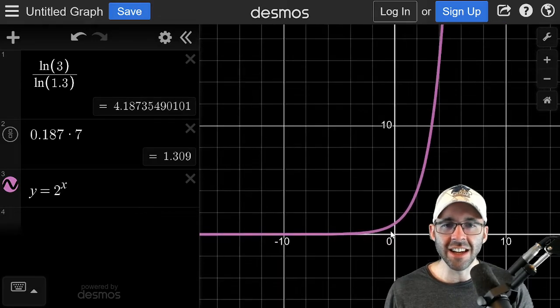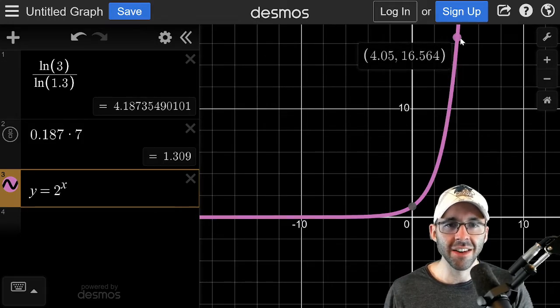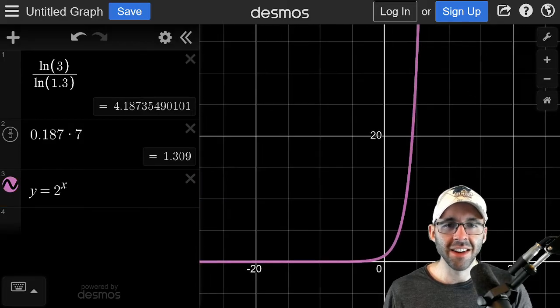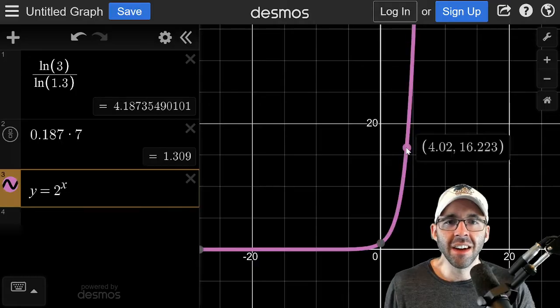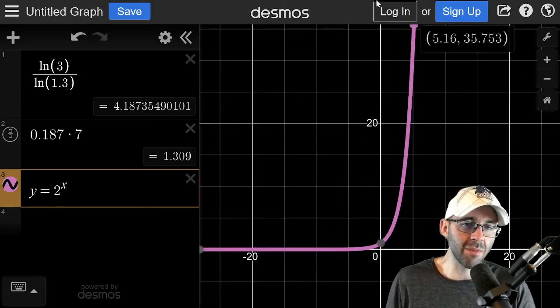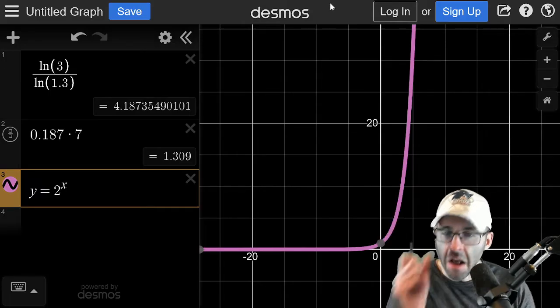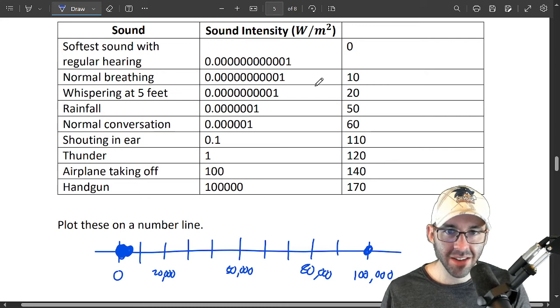The only thing you can see is like around here, but then it's way too close to 0, and then it goes off the graph. Exponential functions are notoriously hard to graph well. You can only see the behavior in a small region, and everything else is either 0 or too big. That's what log scales are all about.